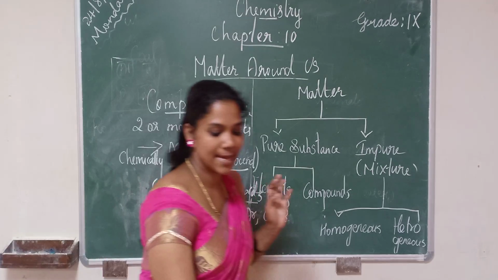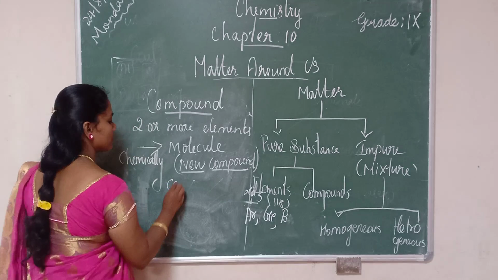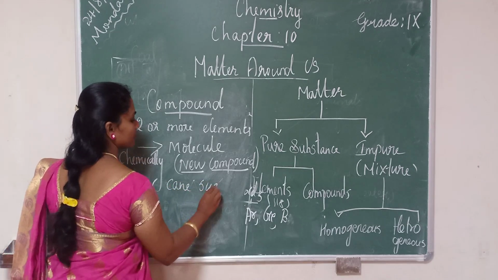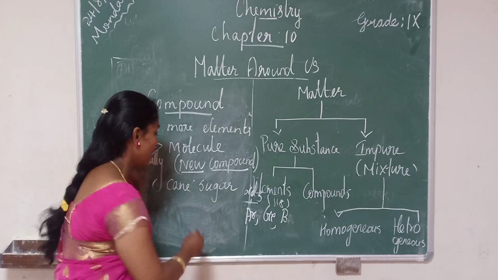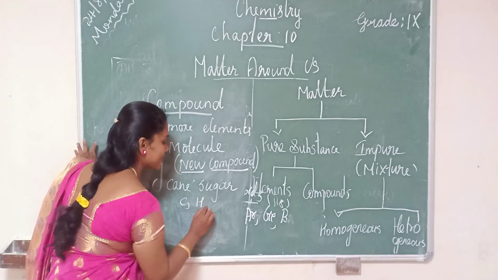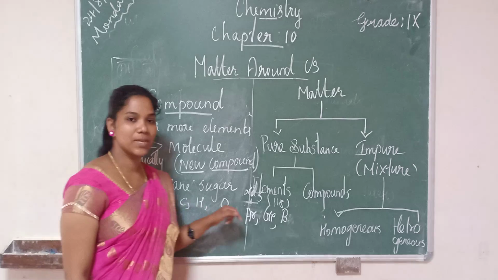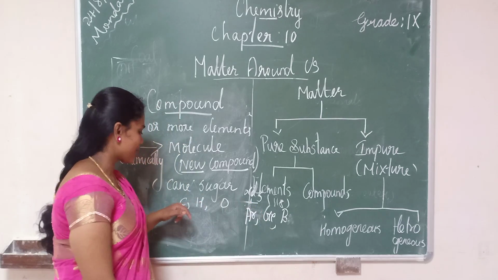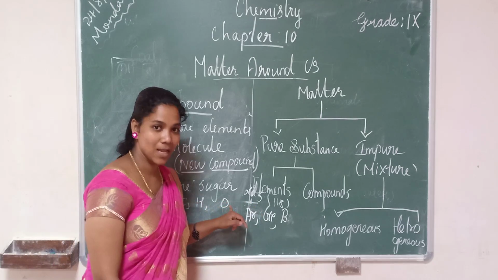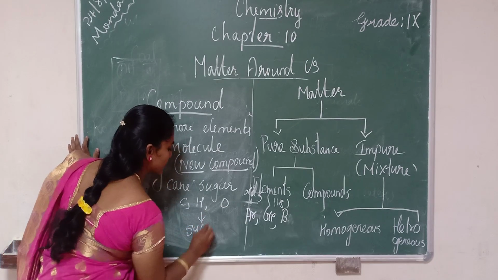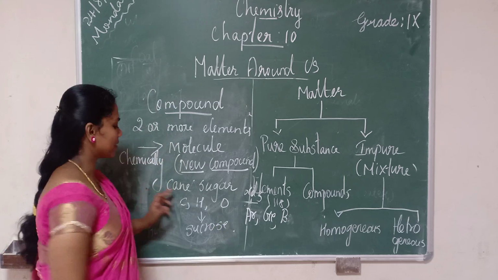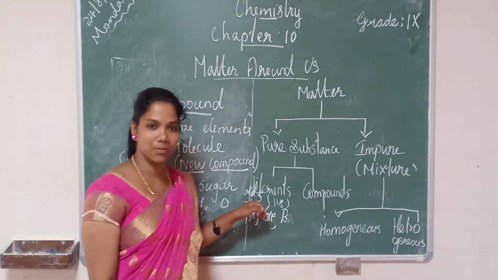Another example is cane sugar. For the formation of cane sugar, we need carbon, hydrogen and oxygen. These elements combine with each other by chemical means and produce sucrose. Cane sugar is nothing but sucrose taken from sugar cane.